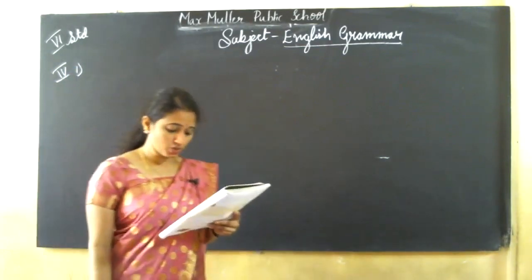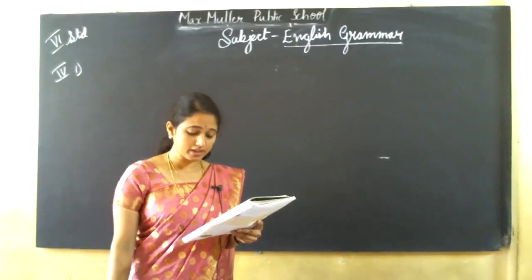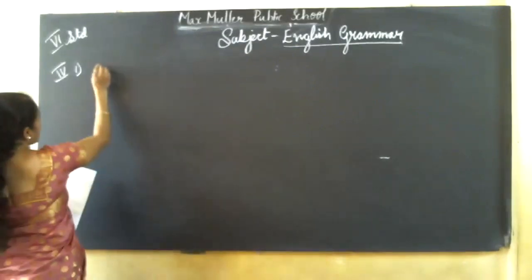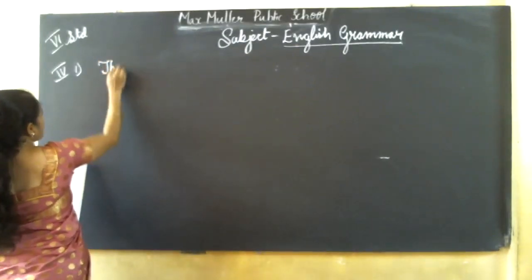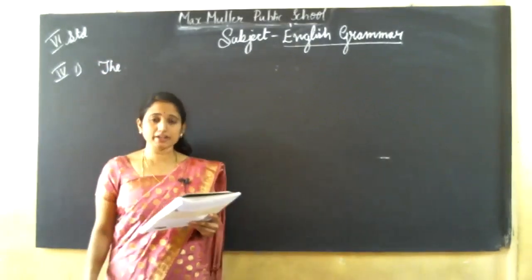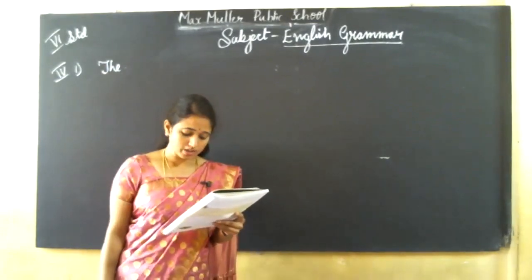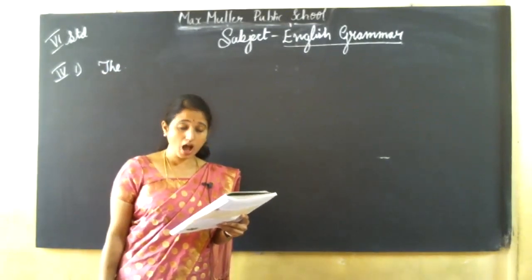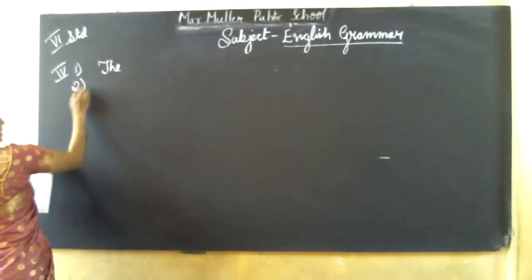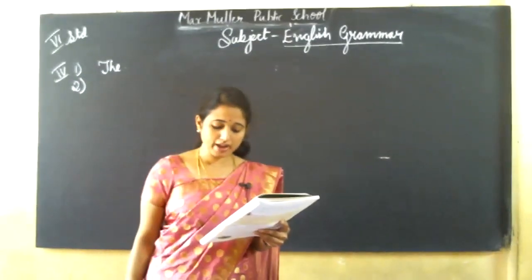Dash British rule in India ended in 1947. What is the answer you have to write? The British rule in India ended in 1947. Second one. Are you interested in dash arts or dash science?